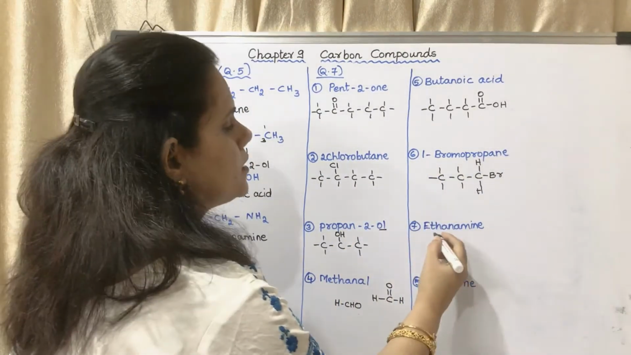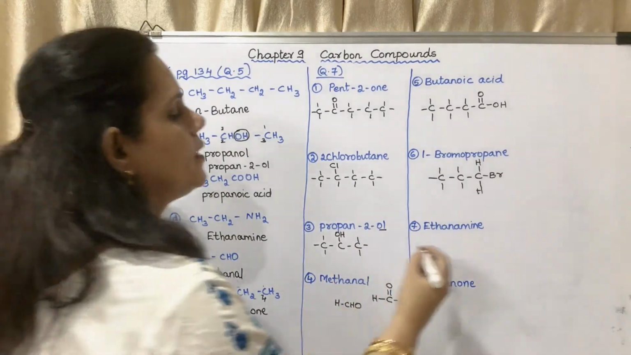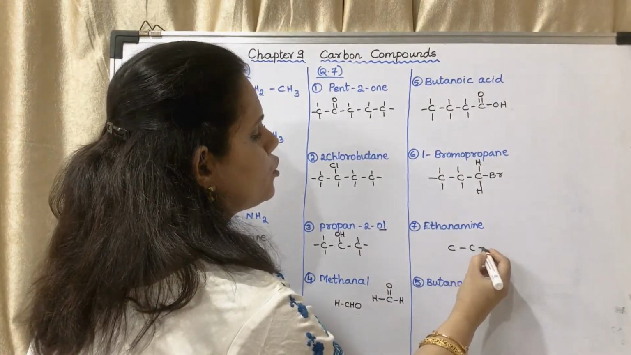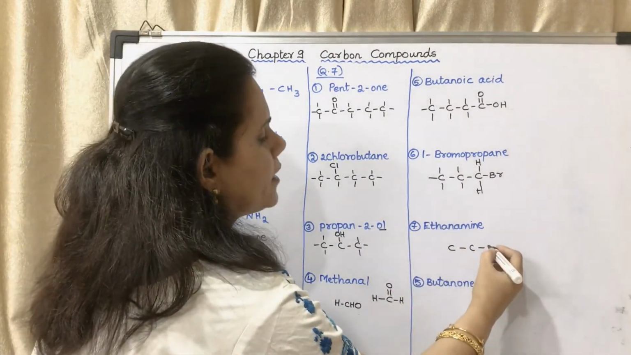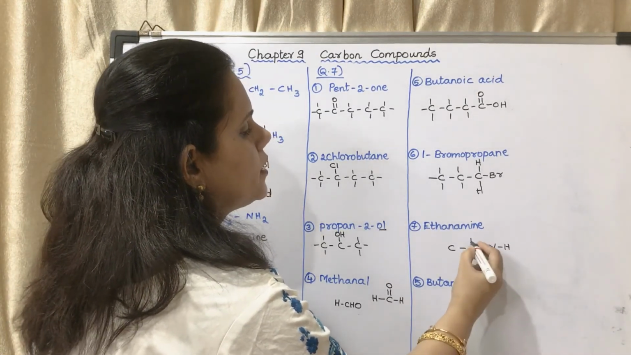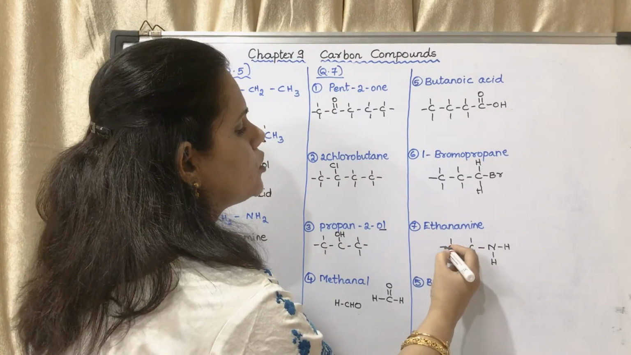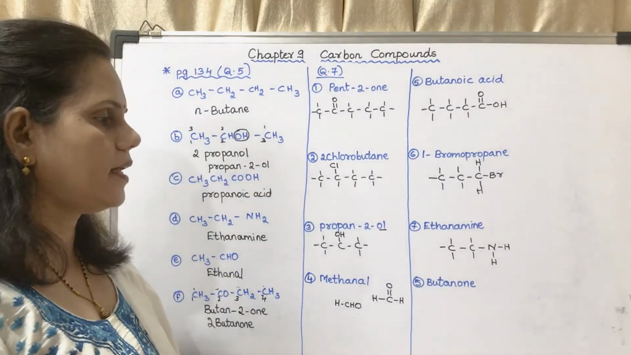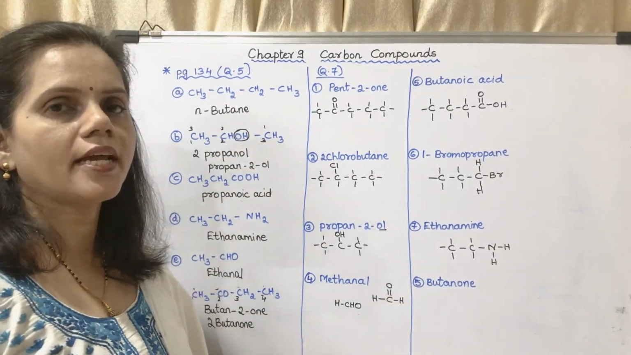Okay. Next is ethanamine. That means it has 2 carbon atoms and 1 NH2 group. Okay, 1 NH2 group, the remaining with hydrogen atoms. This is ethanamine. Next is butanone.